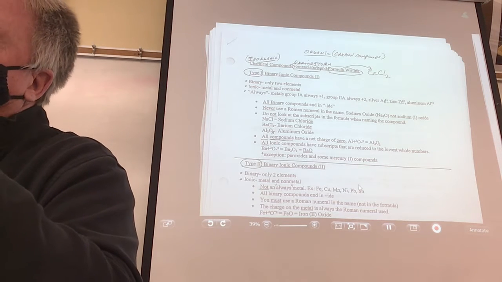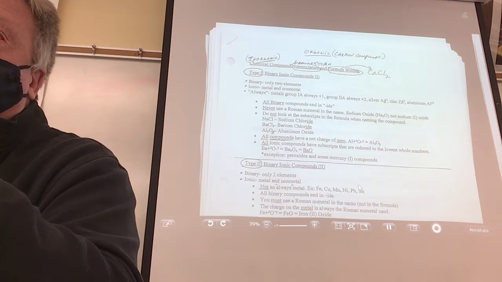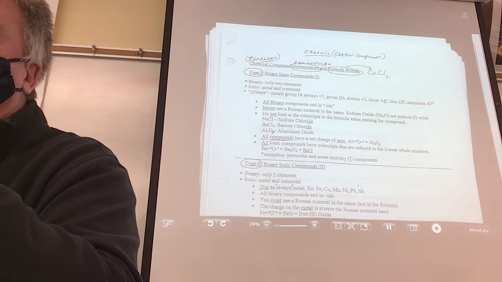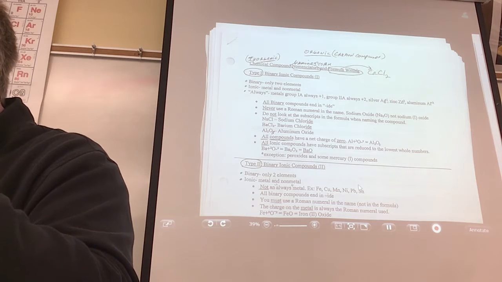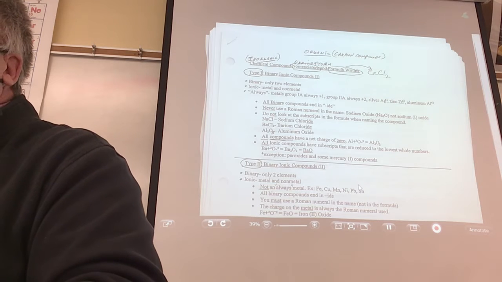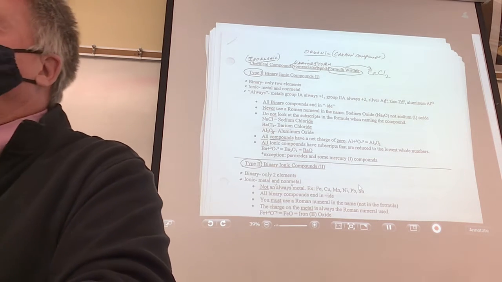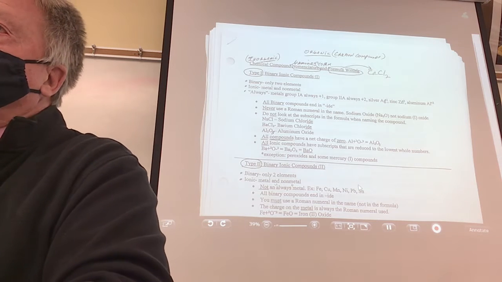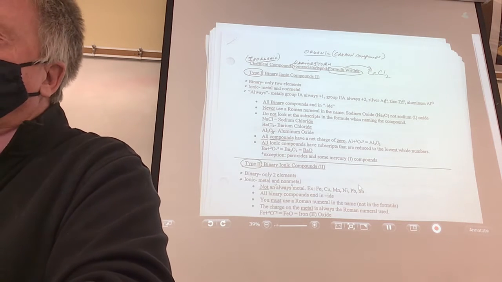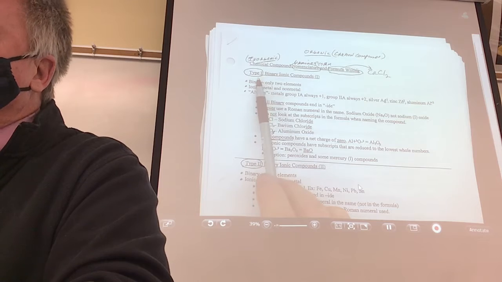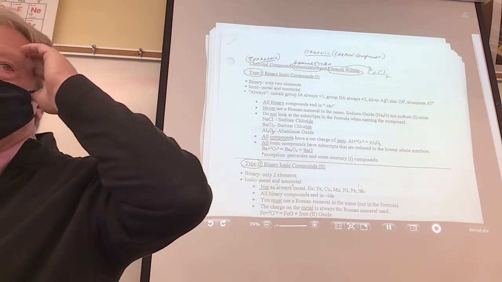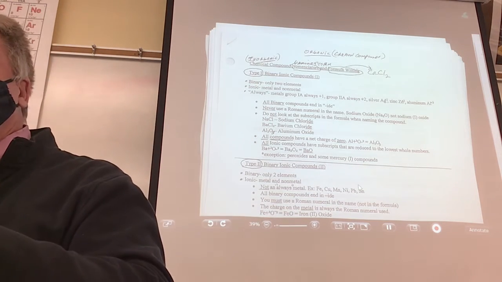But what I've done is taken everything in that chapter and put it into 5 categories. There are 5 ways to name compounds. If you learn these, then you can look at a compound and say, oh, you're a type 1, I know how to name you. I'm trying to make it easier for you. I'll never ask you what type it is. I'm just going to teach it that way so your brain has type 1, type 2.